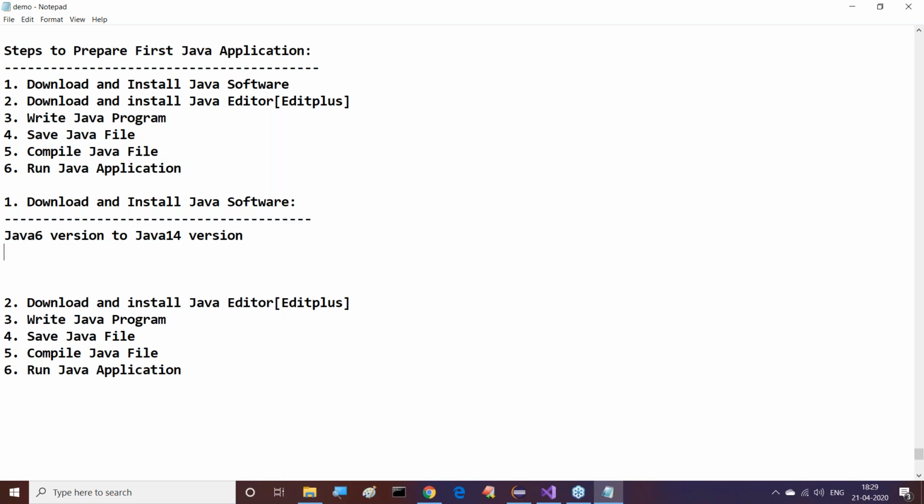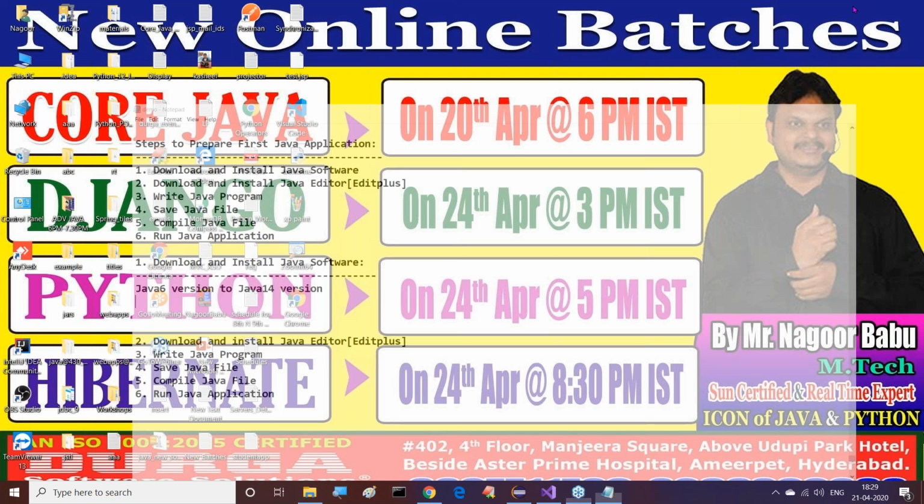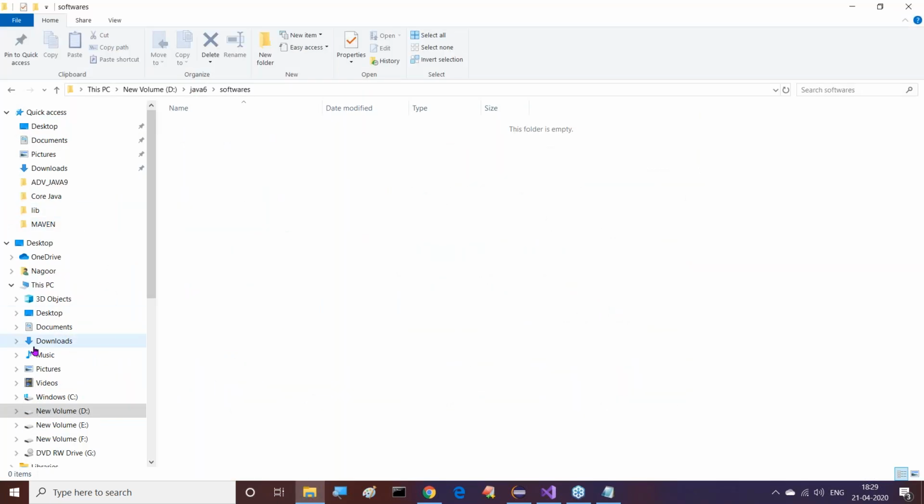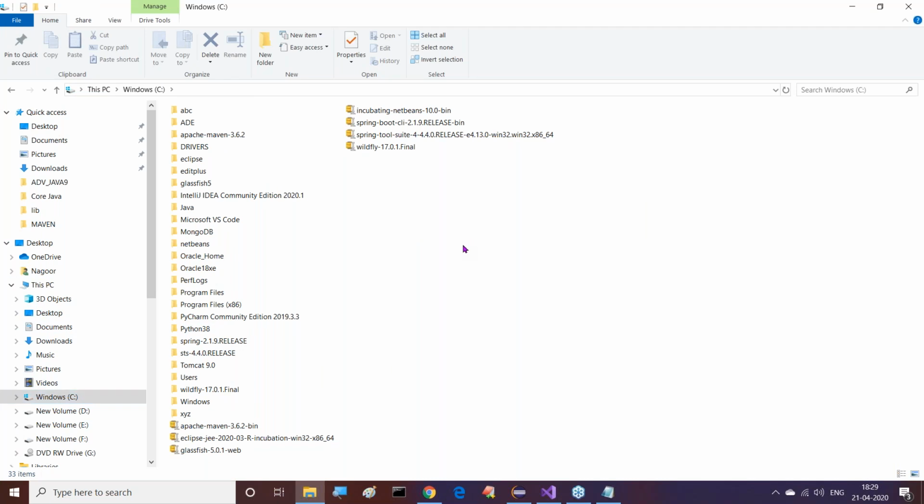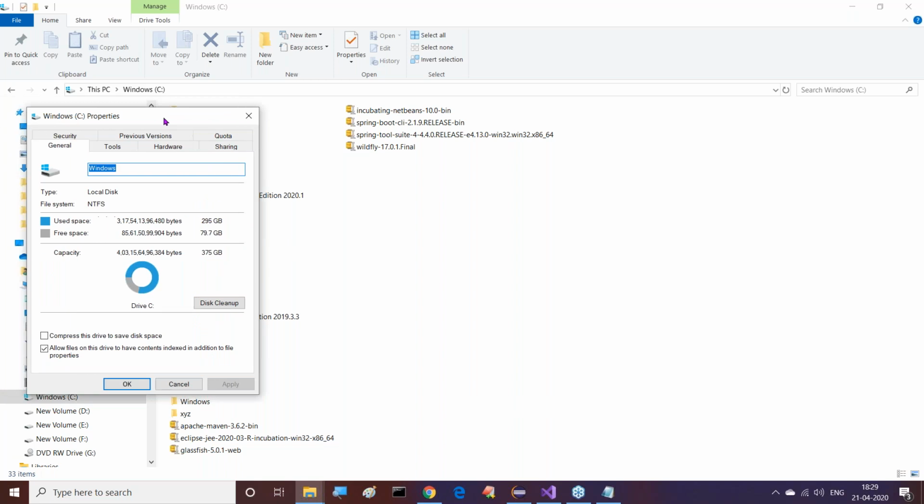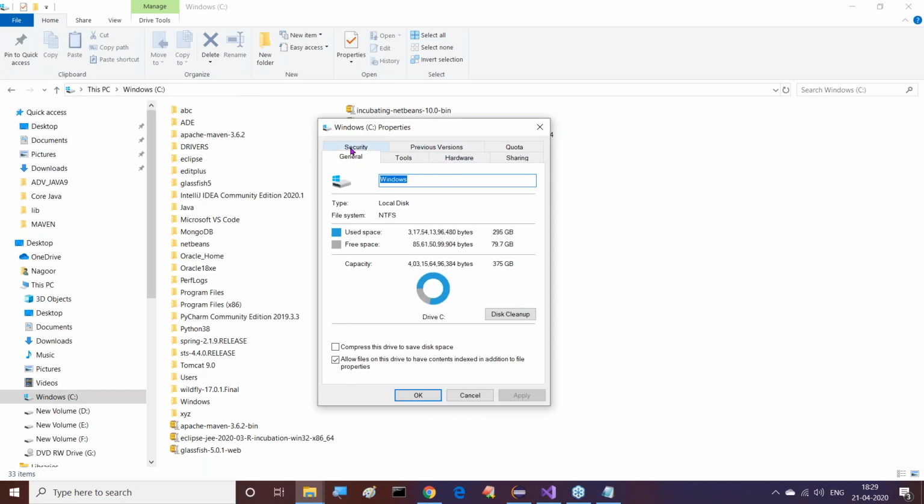So how to download this platform dependent Java software? Before downloading it, we have to identify which operating system we have, and as per that we have to download the respective Java software. How am I going to know what exactly my operating system is? Just open your drive, right click, and go for properties.